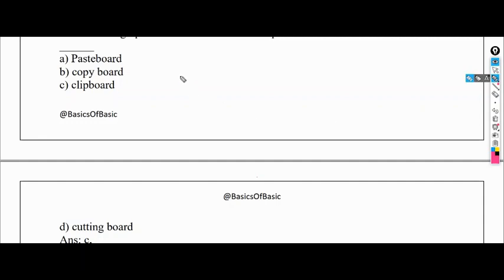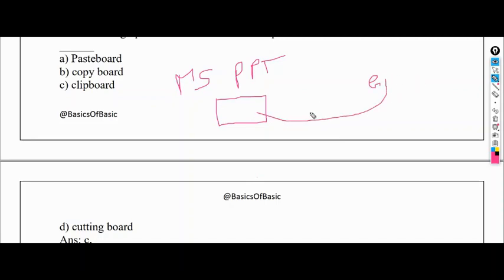For example, in Microsoft PPT, whenever I do the thumbnail for YouTube videos, I will put some photos, like Ministry of something has recruited for such and such posts. So when I go to Google and fetch this picture to the PPT, after copying from Google, I have to paste this. So after copying, it will be present in one of the places. So they're asking which of the places is that.